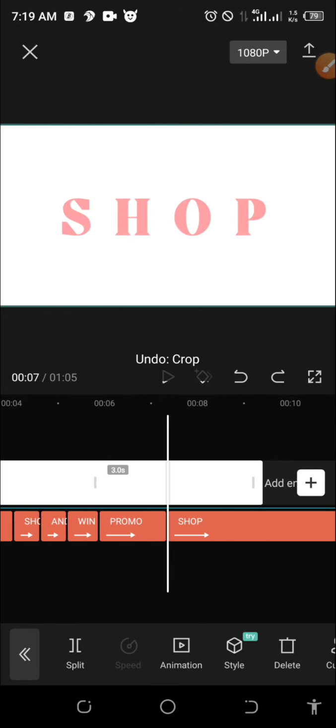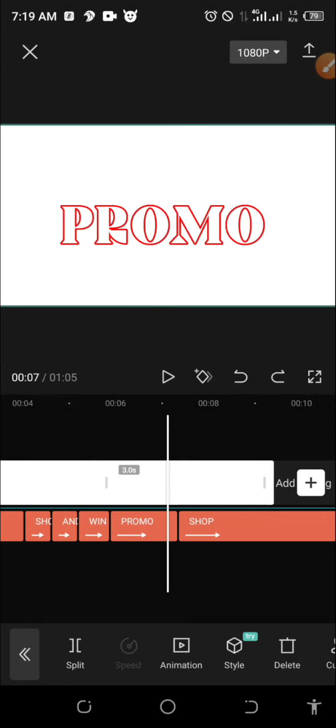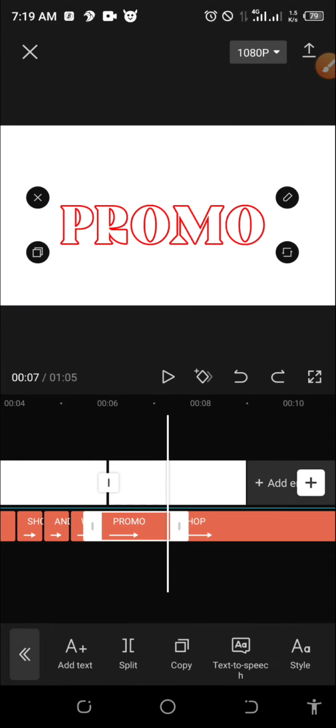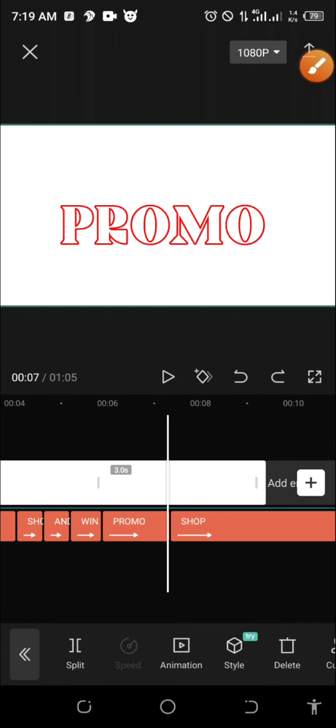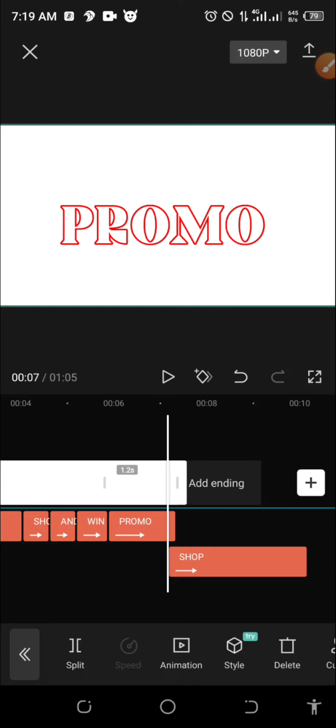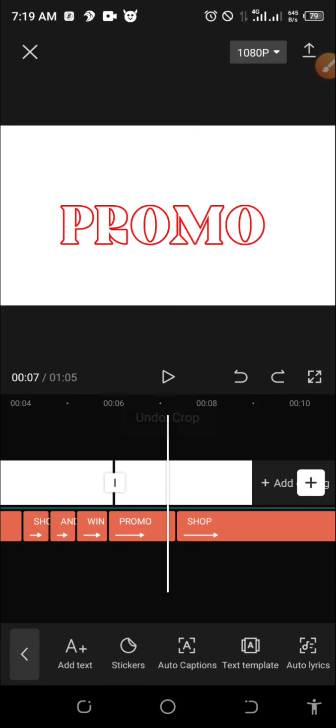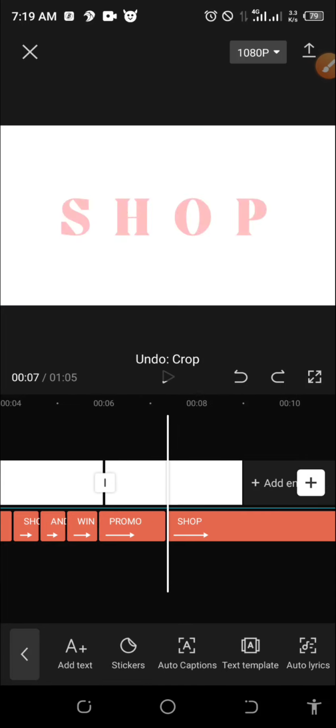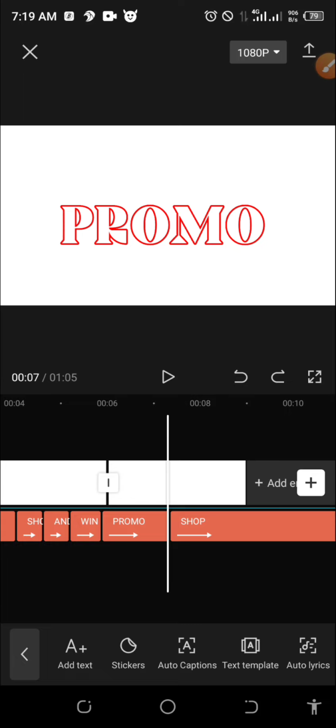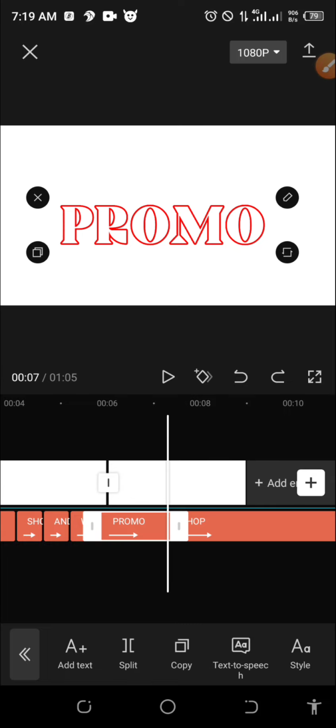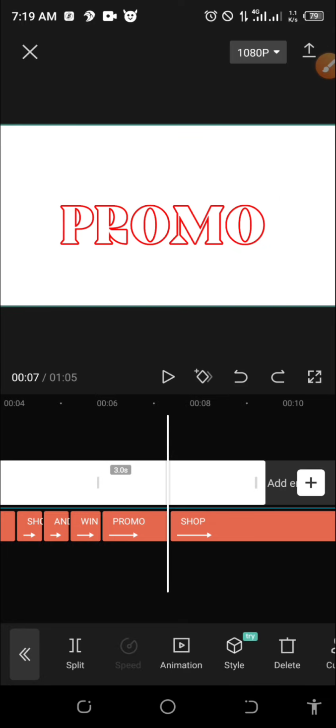Why am I having this? So let me put my ruler here so that it will know this is where I want to stop. So I will click here, I will drag. I'm trying to drag this. I can equally split it and just delete it, but let me drag it. But if it's not working, let me split. I will place my ruler here. Are you seeing it? This is the last promo end. So now, this is the end. So I will place my ruler and I will click on this place.